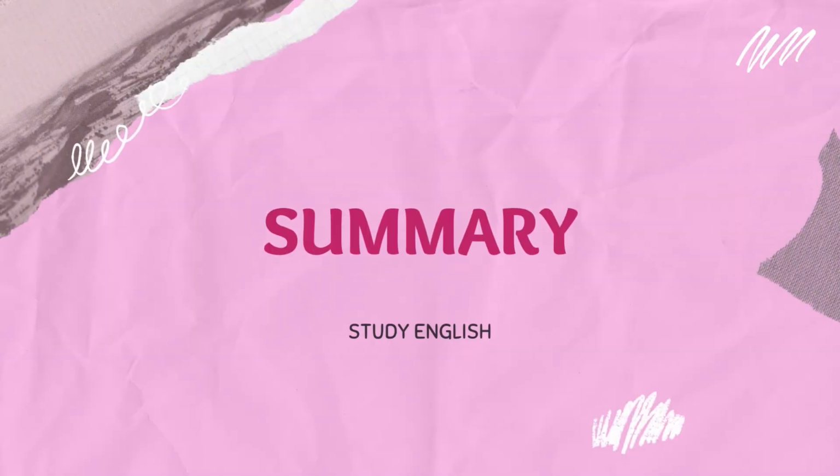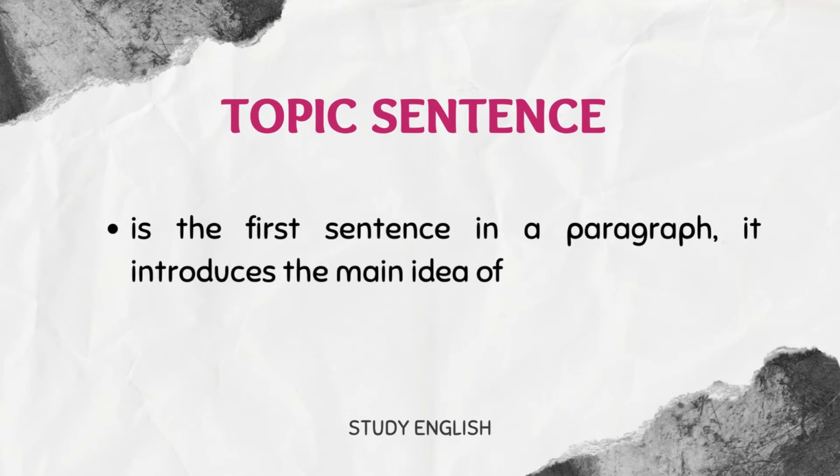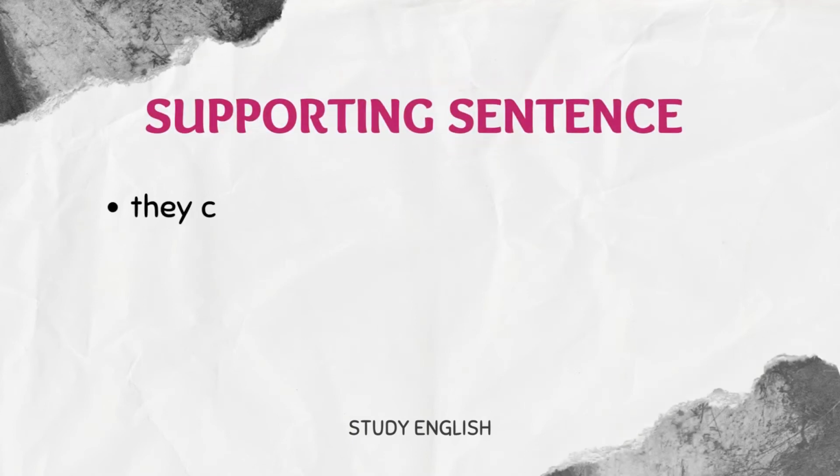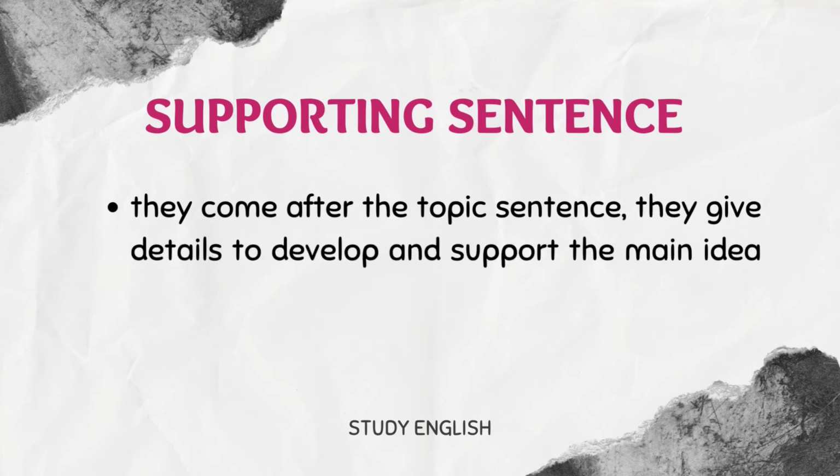Summary. To write a paragraph, you should have a topic sentence, which is the first sentence in a paragraph. It introduces the main idea of the paragraph. 2. Supporting details. They come after the topic sentence. They give details to develop and support the main idea of the paragraph.